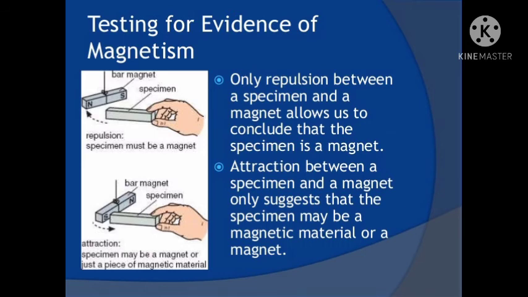When you bring a magnet near any substance, and both poles of the magnet attract that substance, it means that the substance is not a magnet, it is a magnetic material. But if you find that any one pole of the magnet is not attracting that substance, it means that the substance is a magnet.